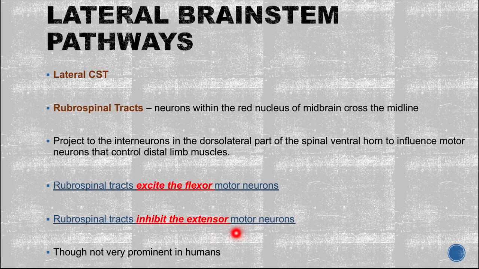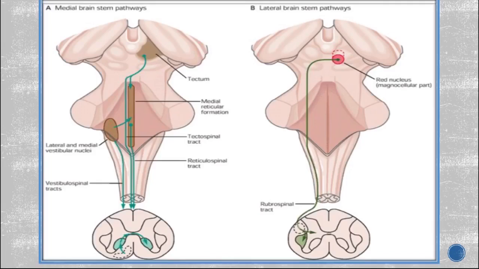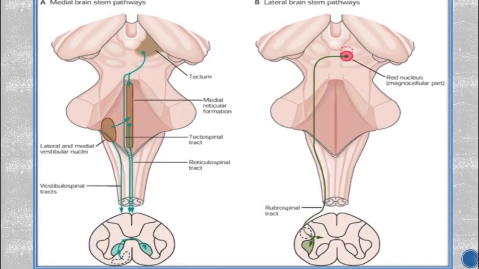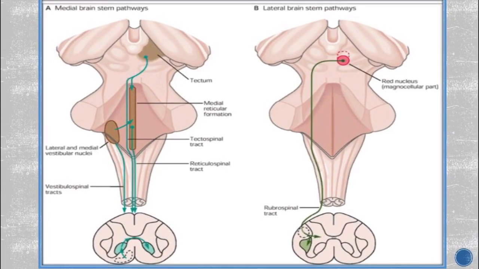Though they are not very prominent in human beings, as I said, they are mainly prominent among four-limbed animals like the cat and dog. In monkey they are more prominent, but not among human beings. They project to the interneuron in the dorsolateral part of the spinal ventral horn to influence motor neurons that control the distal limb muscles. If we look over here, this medial brainstem pathway, this is the lateral and medial vestibulospinal tract.